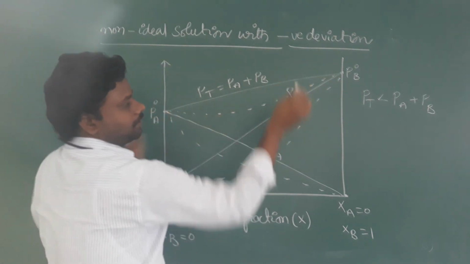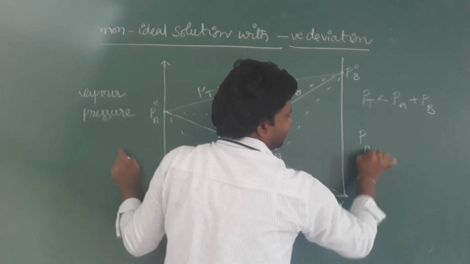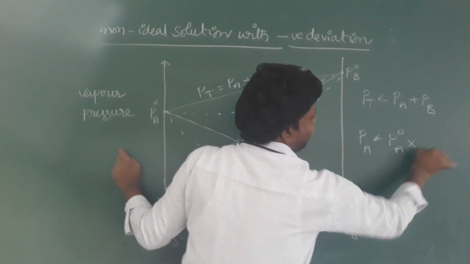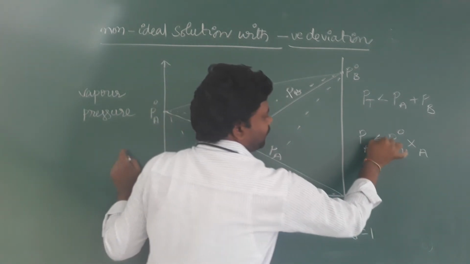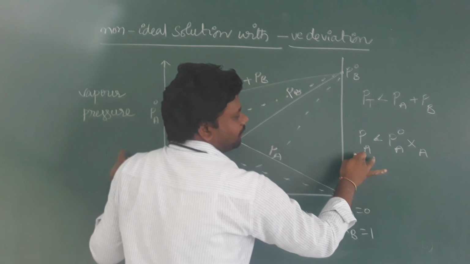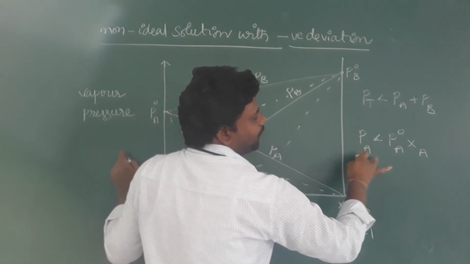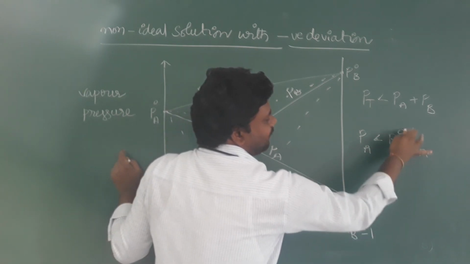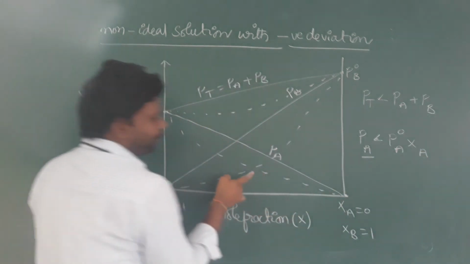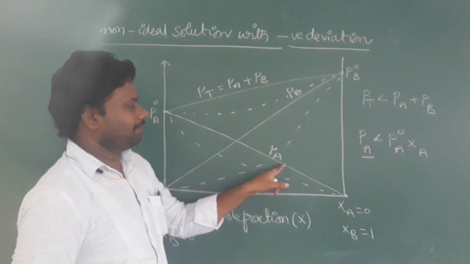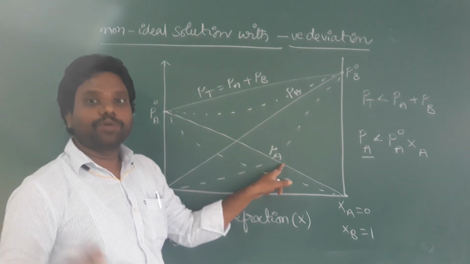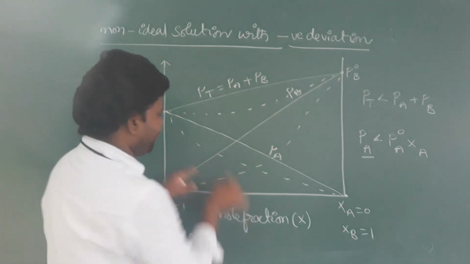Do you know that PA is less than P naught A XA here? So the partial pressure of component A in the solution is lesser than the partial pressure of pure component A times the mole fraction of A. So here the partial pressure of component A is lesser than the vapor pressure obtained from Raoult's law. So it is denoted by these dotted lines.